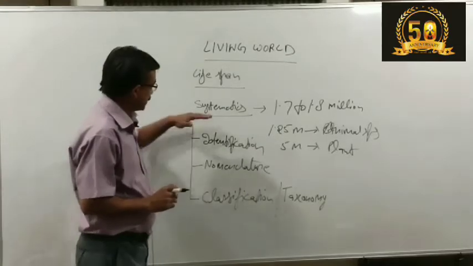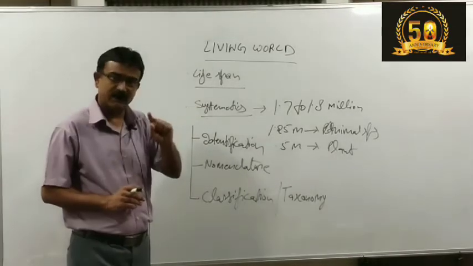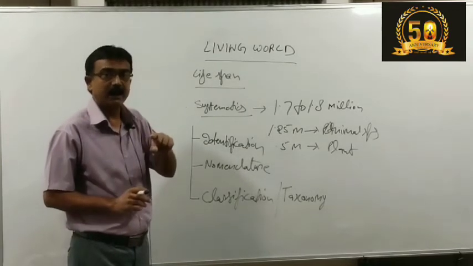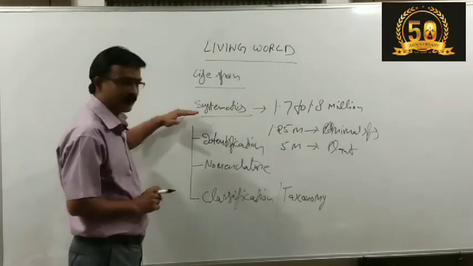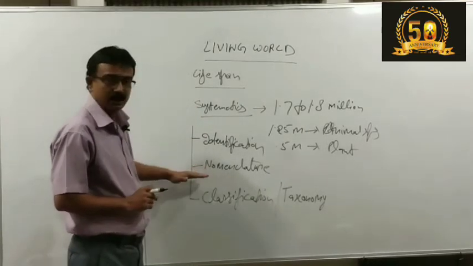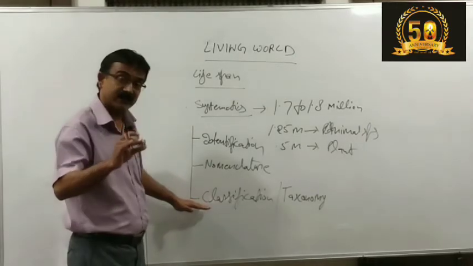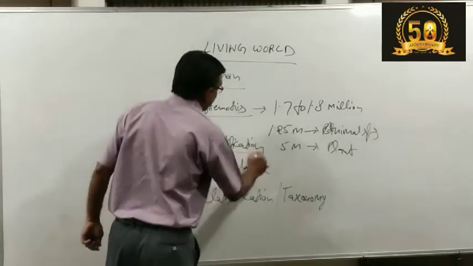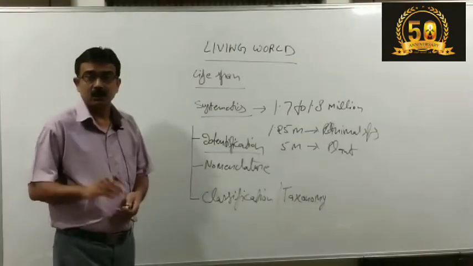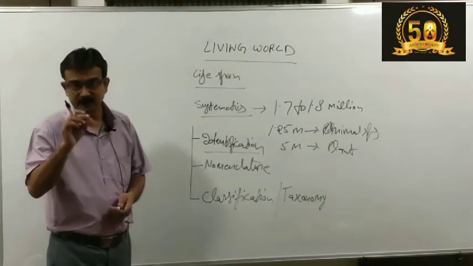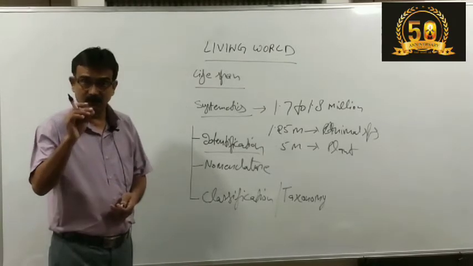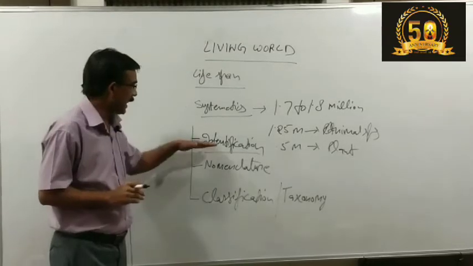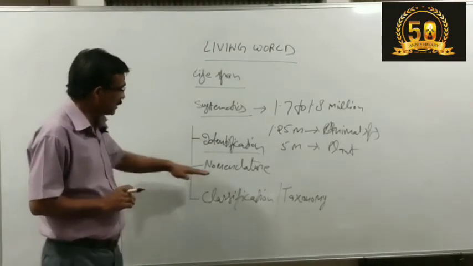So systematics is a branch of biology that helps us study organisms in various ways and in a scientific manner. Further, systematics is categorized into identification, nomenclature, and classification. When we proceed to classification, it is also referred to as taxonomy. Now, what is identification? Identification means searching out the organism in its original habitat and seeing in what way it naturally survives in its surroundings. This is identification. Then the next is nomenclature.